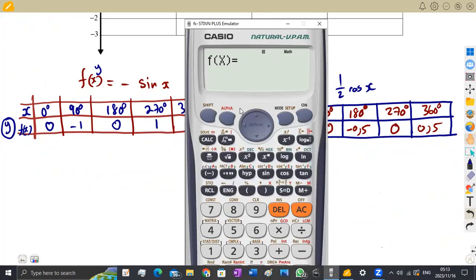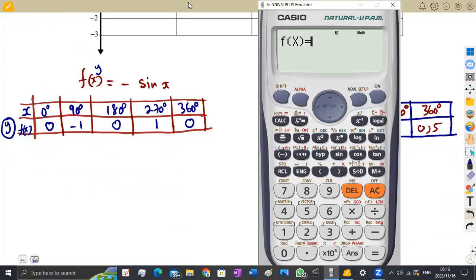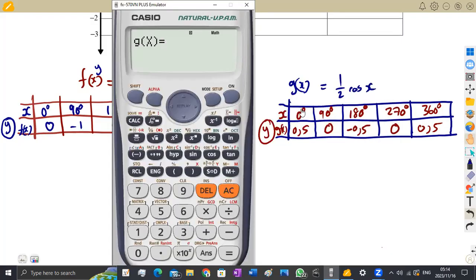F of x is negative sine x. All right, so I want you to see how you're going to write this on your calculator. So this is going to be negative sine, all right? To obtain this x, you press alpha, then you go to this x in this bracket. So this is your f of x, all right? You press equal to, it gives you g of x, which is if you have another function. But if you do not have, it's fine. You just work with one function.